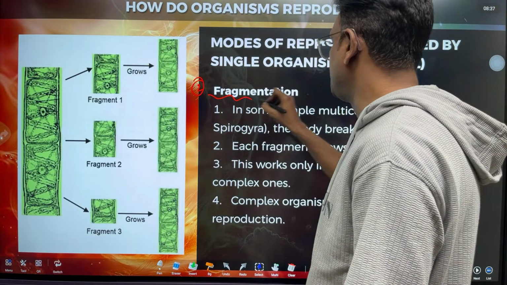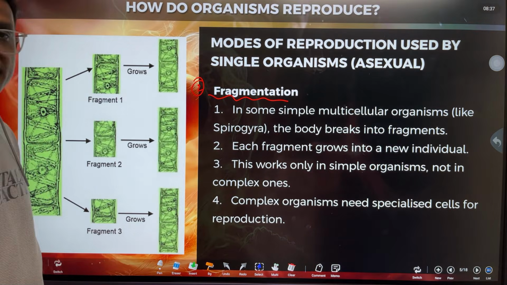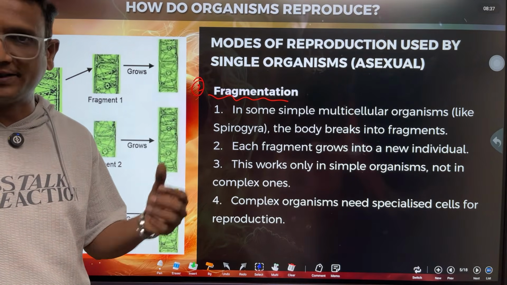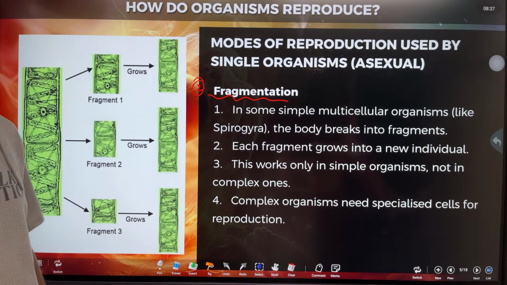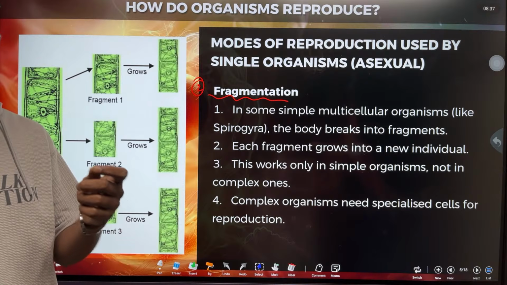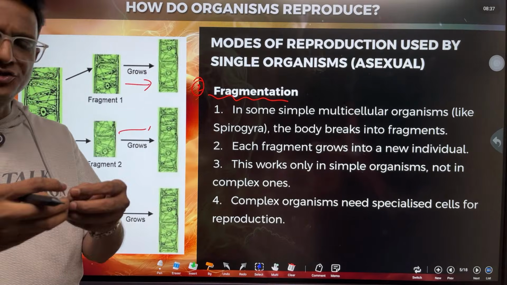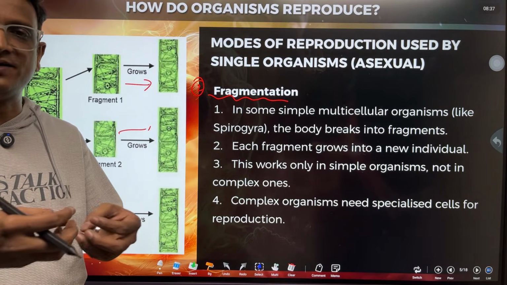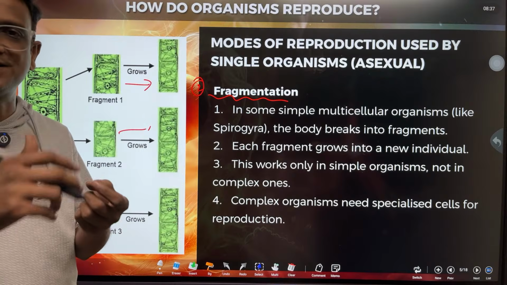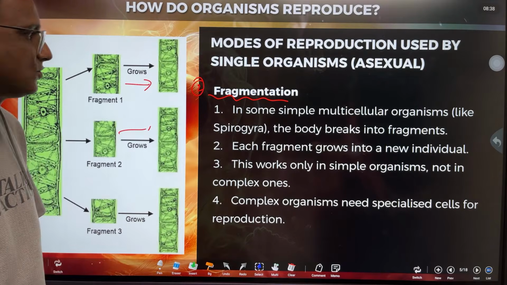Next one, fragmentation. So what is fragmentation? Here the example is Spirogyra. Spirogyra has green thread-like filaments we see in water bodies like water tanks, lakes and ponds. Spirogyra becomes fragments and each fragment can grow into an individual organism. Naturally it splits because of water currents, and whenever it grows, it splits naturally. No one is going to cut it. It splits itself into pieces, and each piece grows into a new organism. This is called fragmentation.